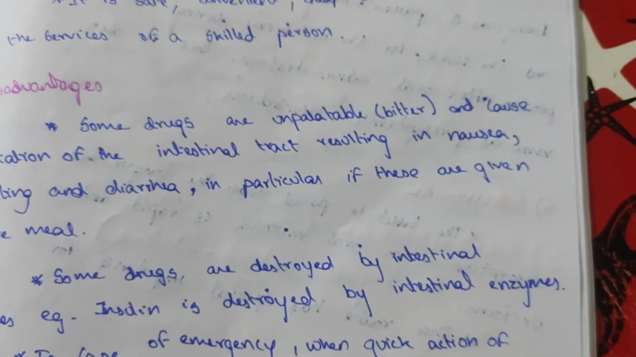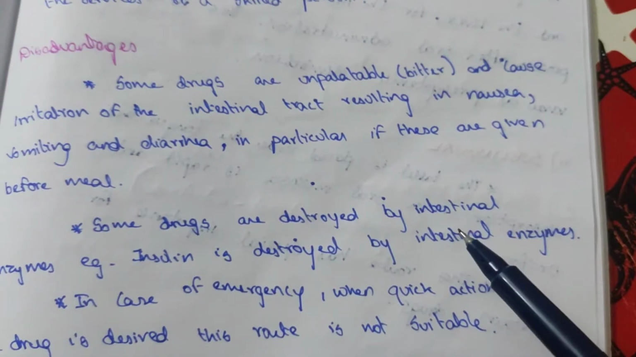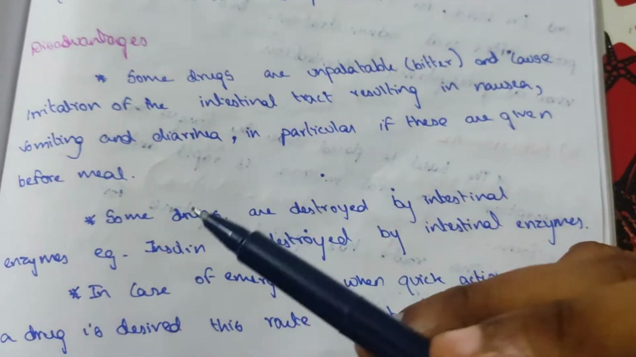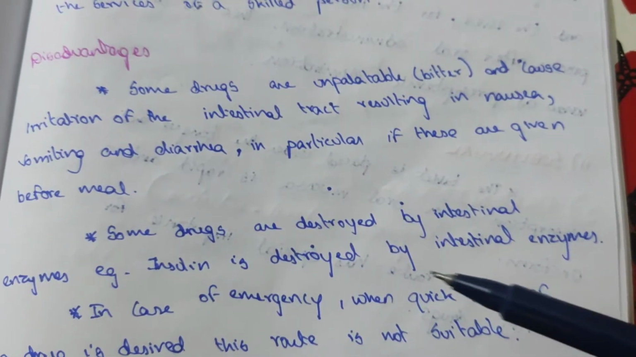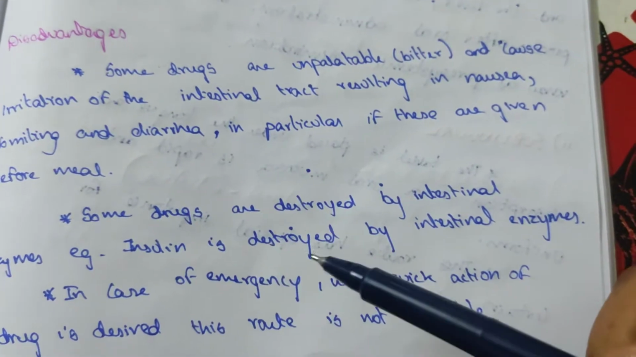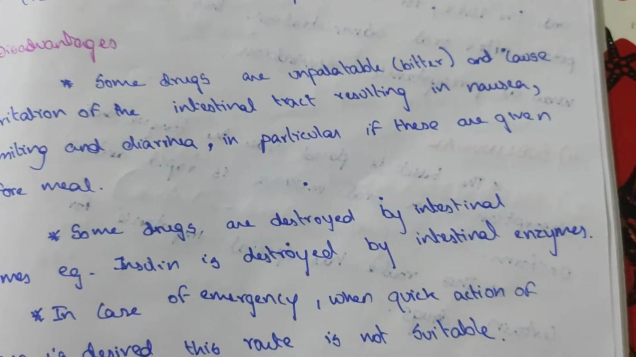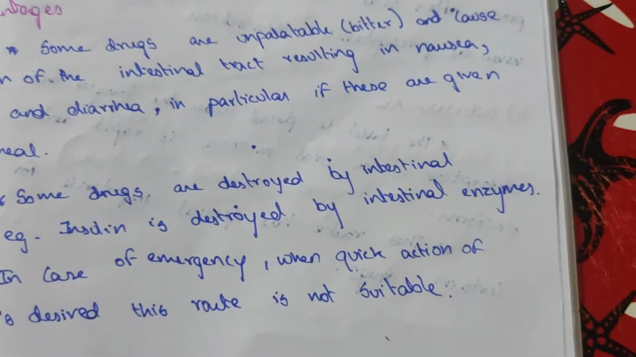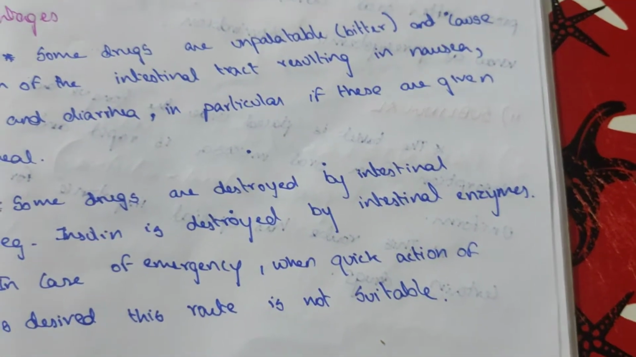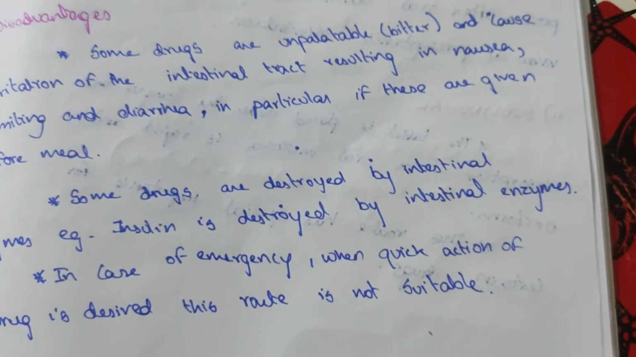meal. Some drugs are destroyed by the intestinal enzymes. Example, insulin is destroyed by the intestinal enzymes, so it is given by the subcutaneous method. Insulin can be destroyed when it is given orally by the intestinal enzymes, so it is given subcutaneously.